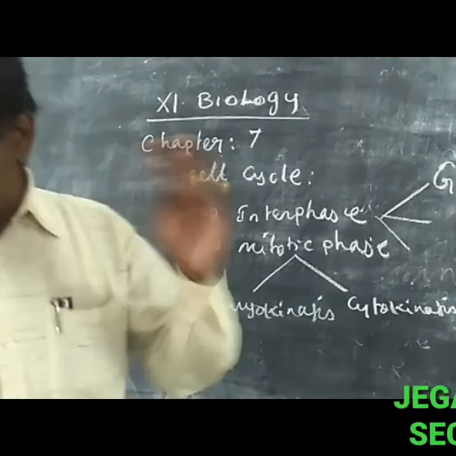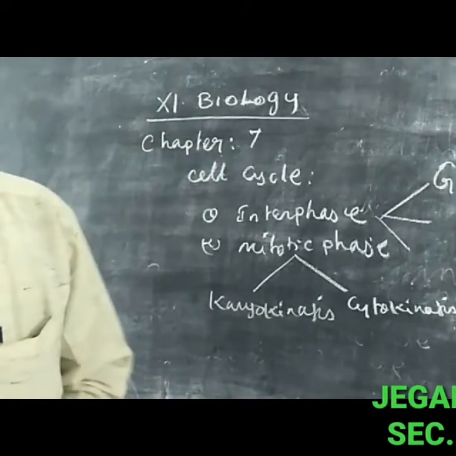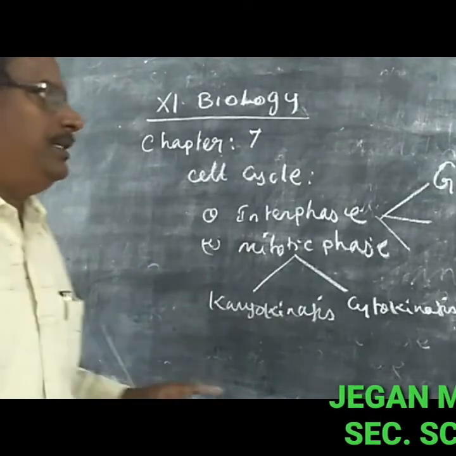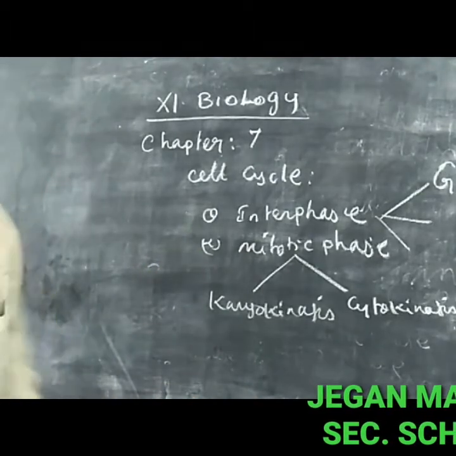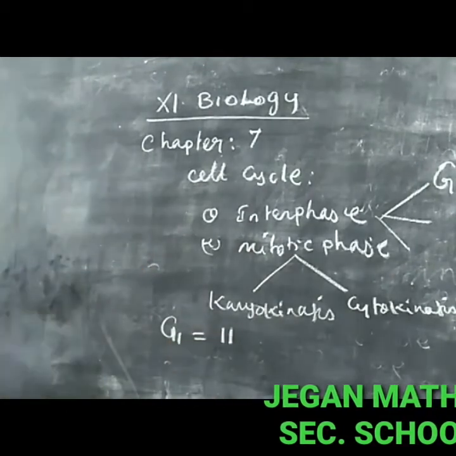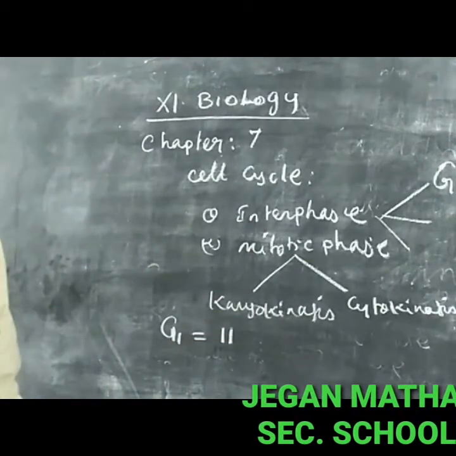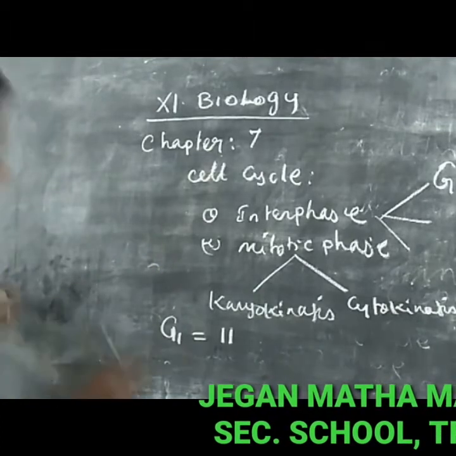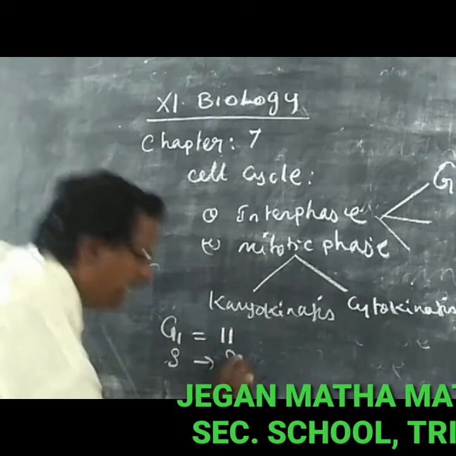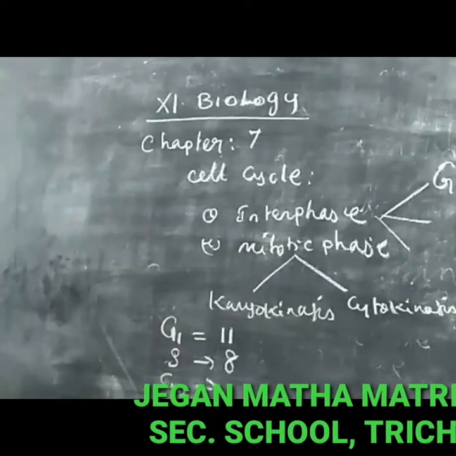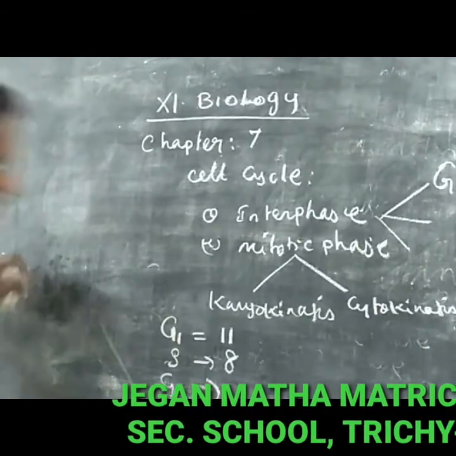The time duration for the cell cycle is as follows. The G1 phase lasts nearly 11 hours. The S phase, the synthetic phase, lasts about 8 hours. The G2 phase lasts 4 hours.